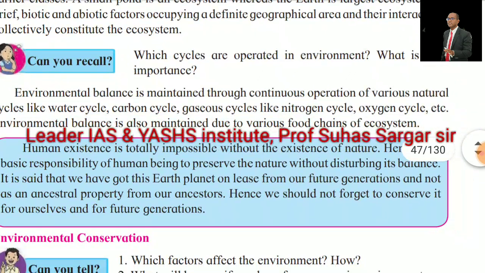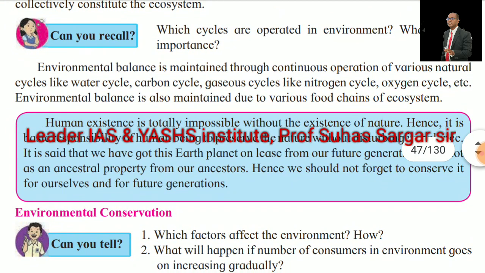Which cycles operate in the environment? What is their importance? Environmental balance is maintained through continuous operation of various natural cycles like the water cycle, carbon cycle, and gaseous cycles like the nitrogen cycle, oxygen cycle, etc. Environmental balance is also maintained due to various food chains of the ecosystem.